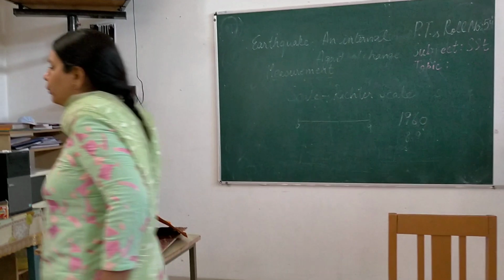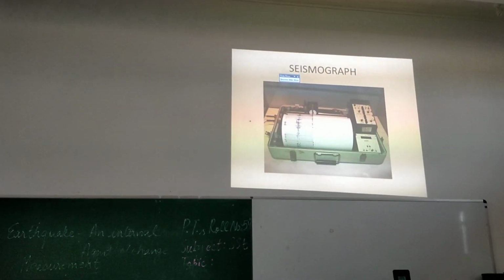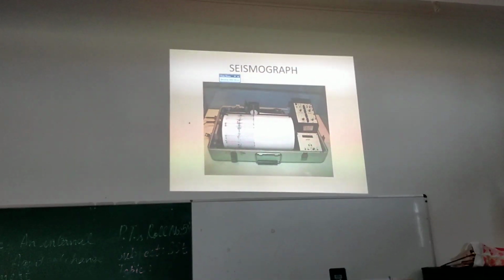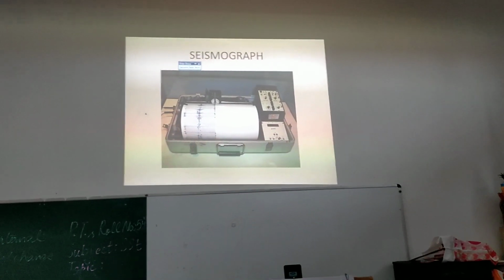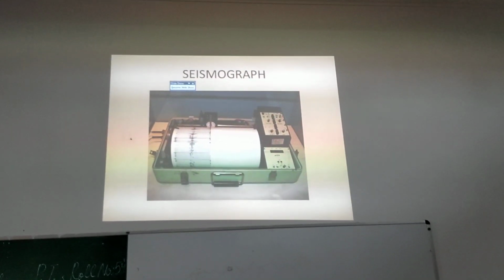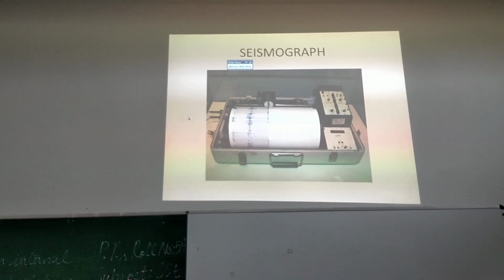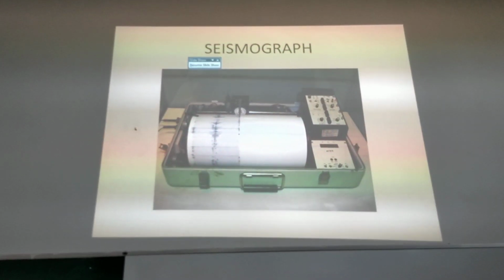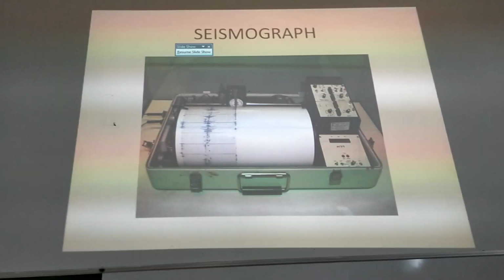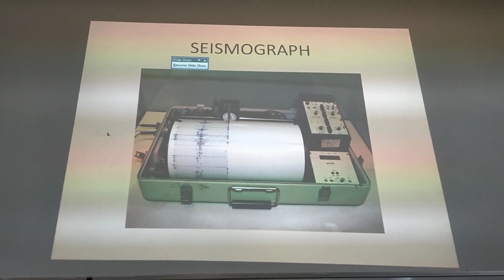Now I would like to show you the instrument which we use for measuring earthquake. So you'll have to see the slides, dear students. This is the instrument we use for measuring the earthquake, and it is called a seismograph. You can please note down in your copies. Like the way we use a scale for measuring distance, we use seismograph for measuring earthquake. You can see in this picture the small waves which are caused. These waves are basically being recorded for the earthquake waves. These black lines which you can see represent the waves of the earthquake and their intensity, how strong the earthquake is.